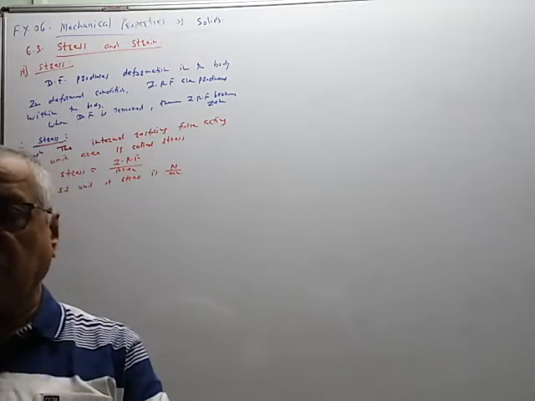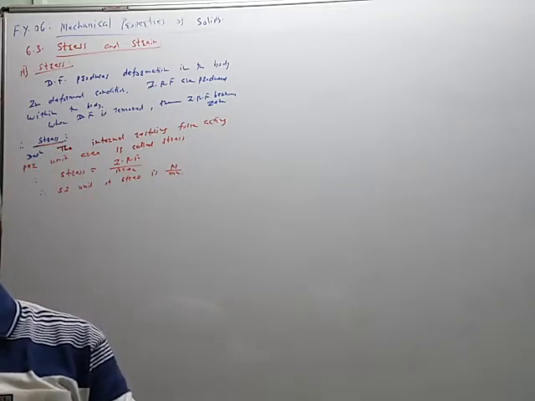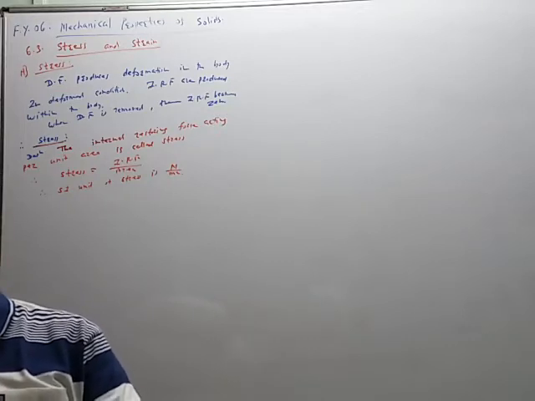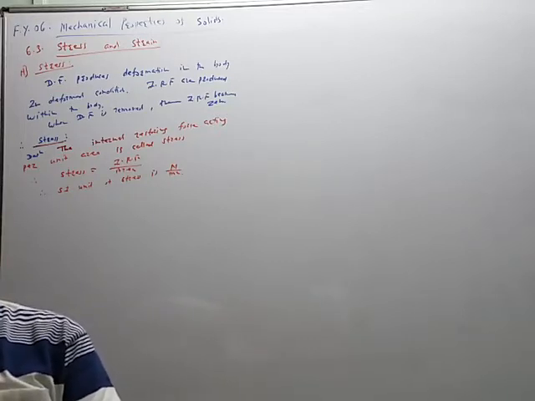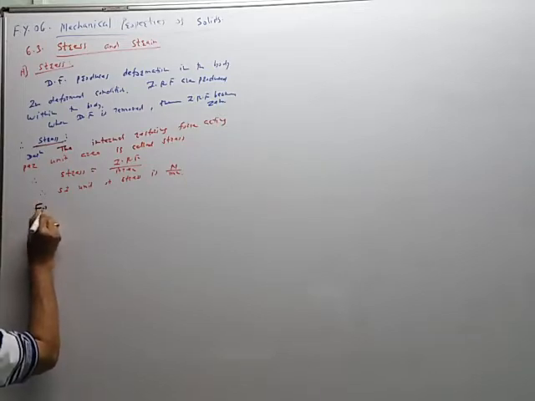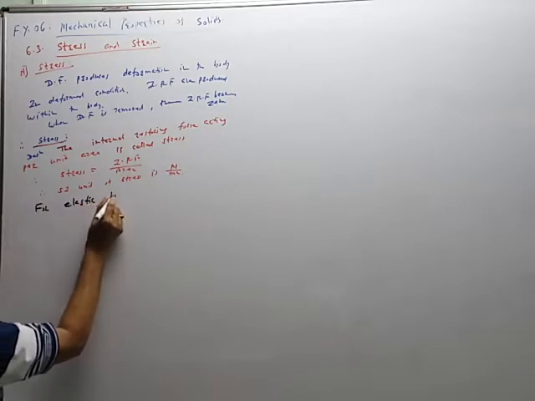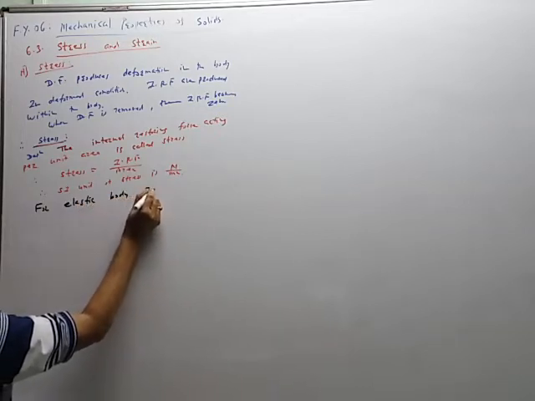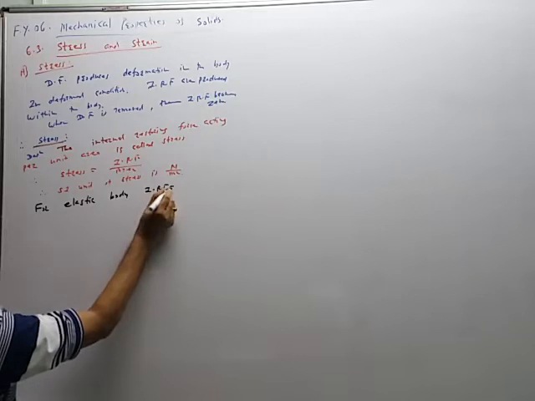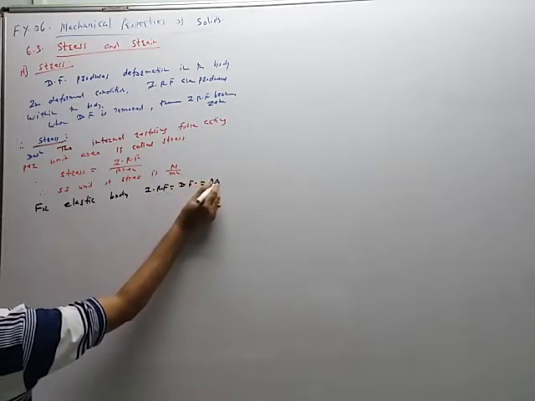So now there are three types of deformation. So depending upon that, there are three types of strain. So for an elastic body we know this property: the internal restoring force is equal to deforming force, which is equal to applied force.